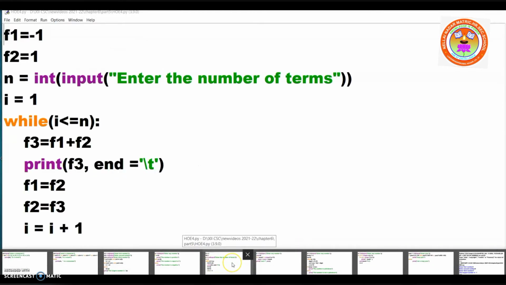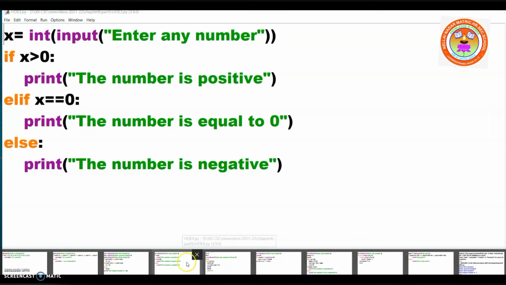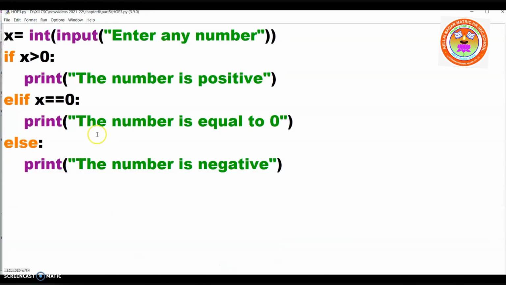See here. X is a variable equal to int input, enter a number. I am accepting a particular number that will be stored in X. Now in X, it can be negative or positive or 0. Now you are going to check if X is greater than 0.